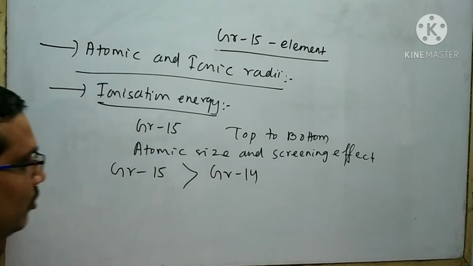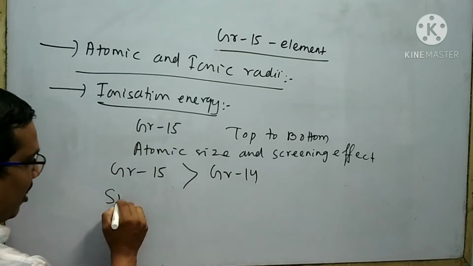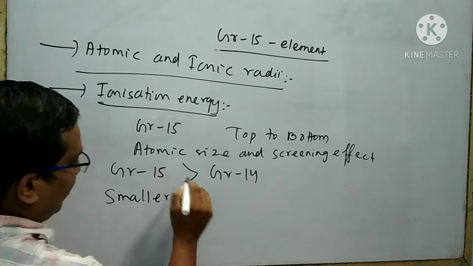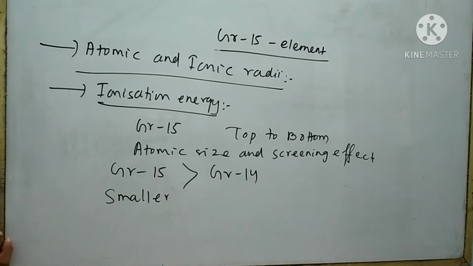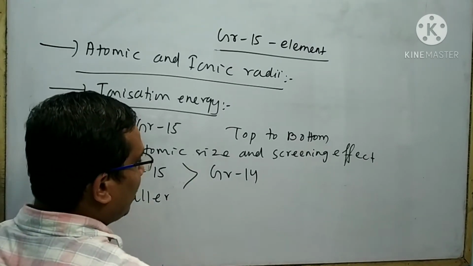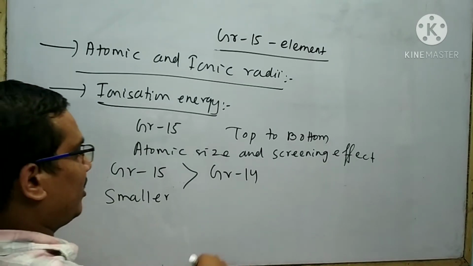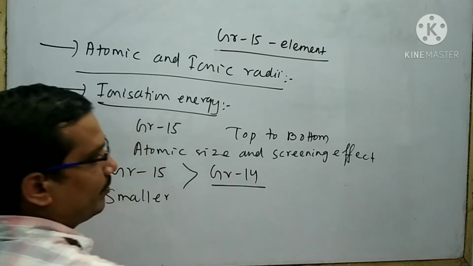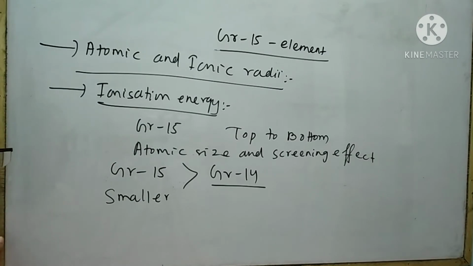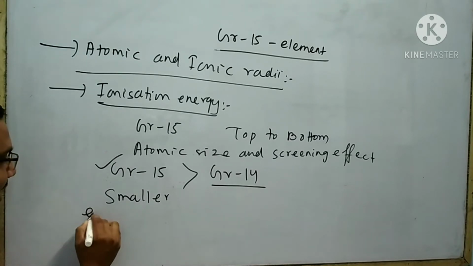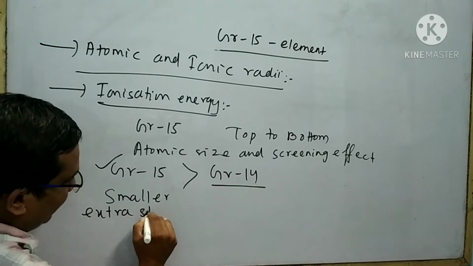This is due to the smaller atomic size of group 15 as compared to group 14. The high ionization energy of group 15 elements is also due to extra stability.